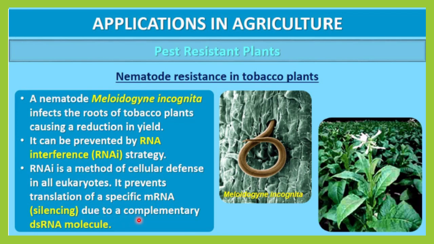This happens due to a complementary double-stranded RNA molecule. So by using a double-stranded RNA molecule, silencing of mRNA will occur in this case.